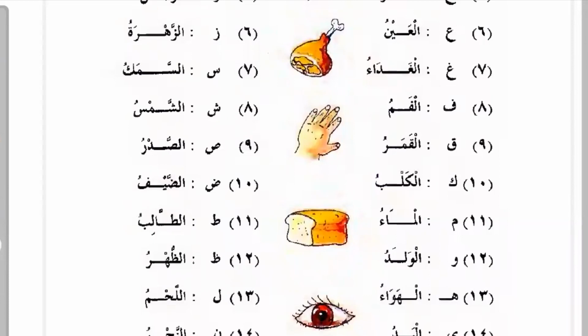At-talibu, the student. Az-zuhru, the zuhr prayer. Al-lahmu, the meat. An-najmu, the star. So you see, all these letters are what we call the huruf shamsiya.